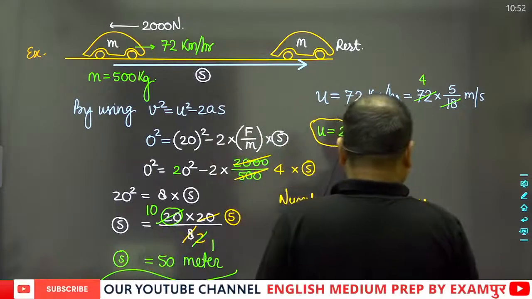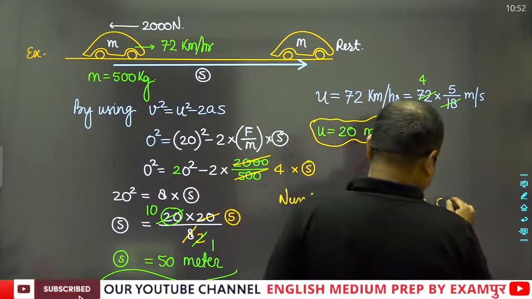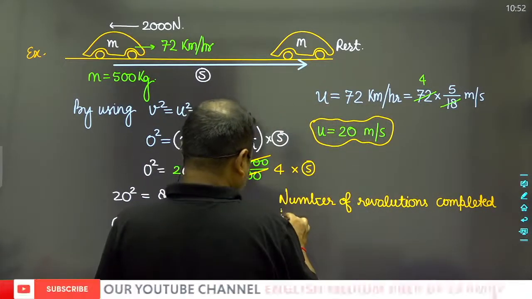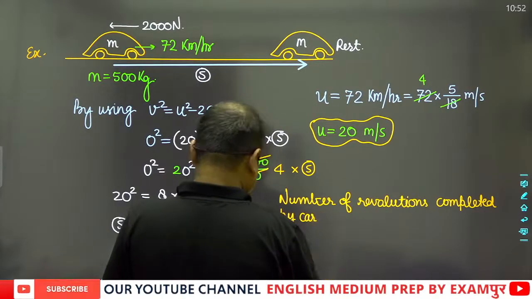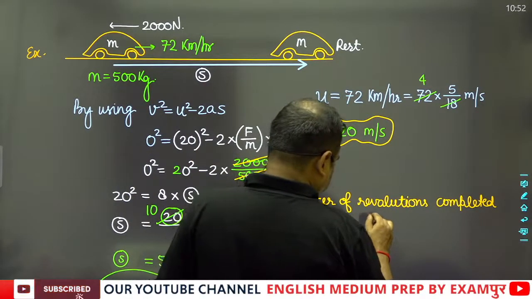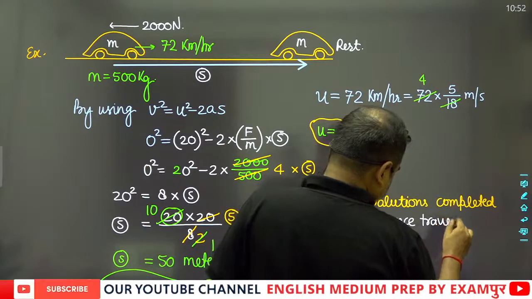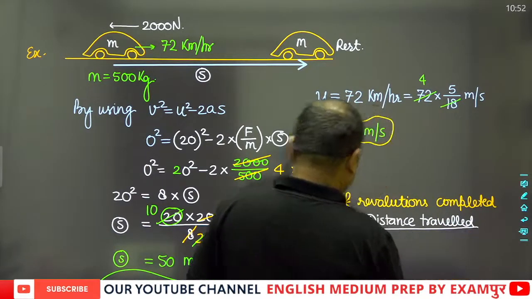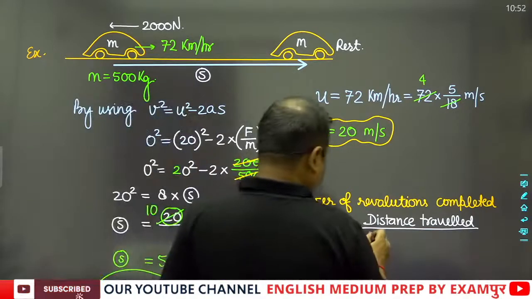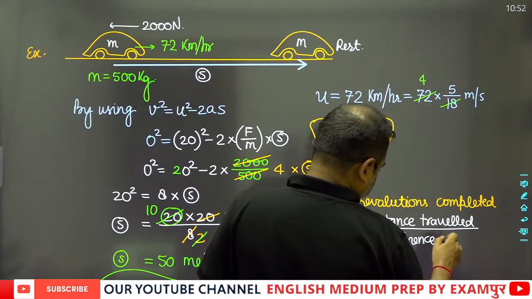Number of revolutions completed by the car will be equal to the distance traveled by the car upon the circumference of the wheel.